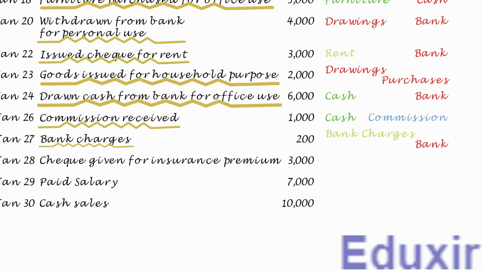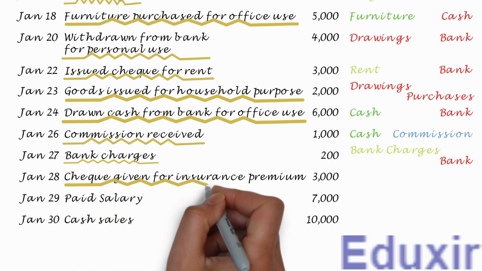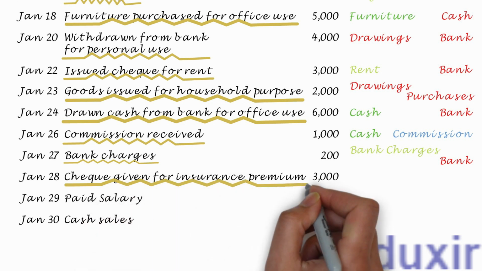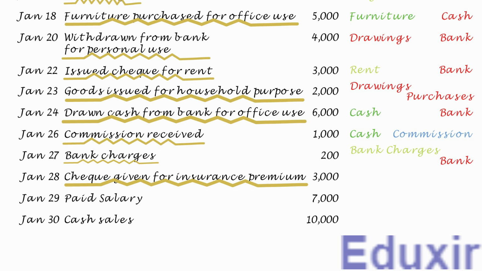In this transaction, the business has given a check for 3000 rupees for paying the insurance premium. Note that the insurance premium paid by the company is an expense. Also note that when the check is issued, it usually takes some time before the check is realized. However, for the sake of simplicity, we will consider that the check is realized on the same day as it is issued. With this information at our hand, let us proceed with the analysis of this transaction.